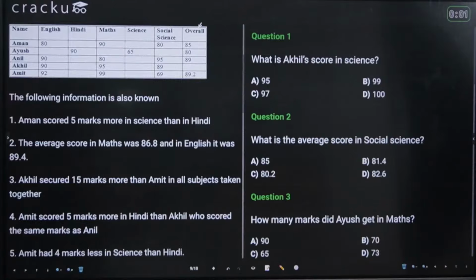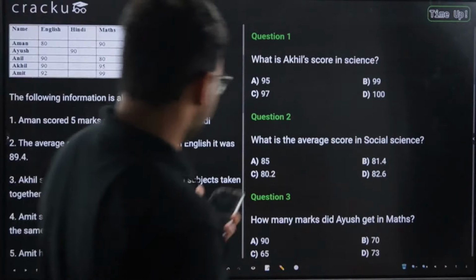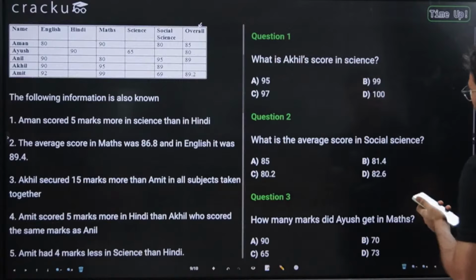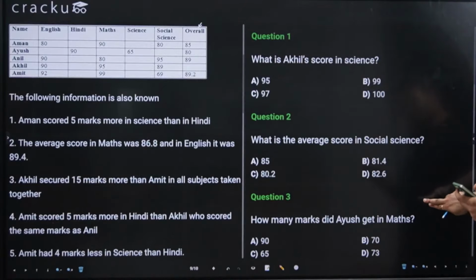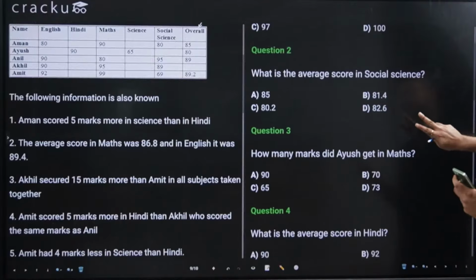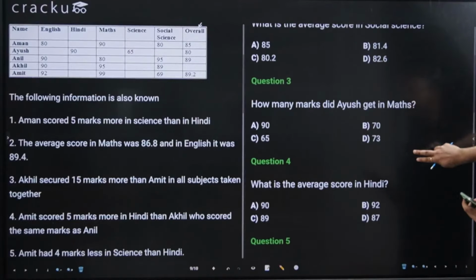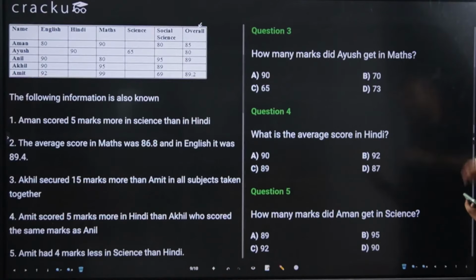Okay guys, time is up. I'm expecting that you are done with the first and second question at least. I'm showing you the third, fourth and fifth one now. So these are the third, fourth and fifth question. I'll definitely give you 1.5 minutes more.